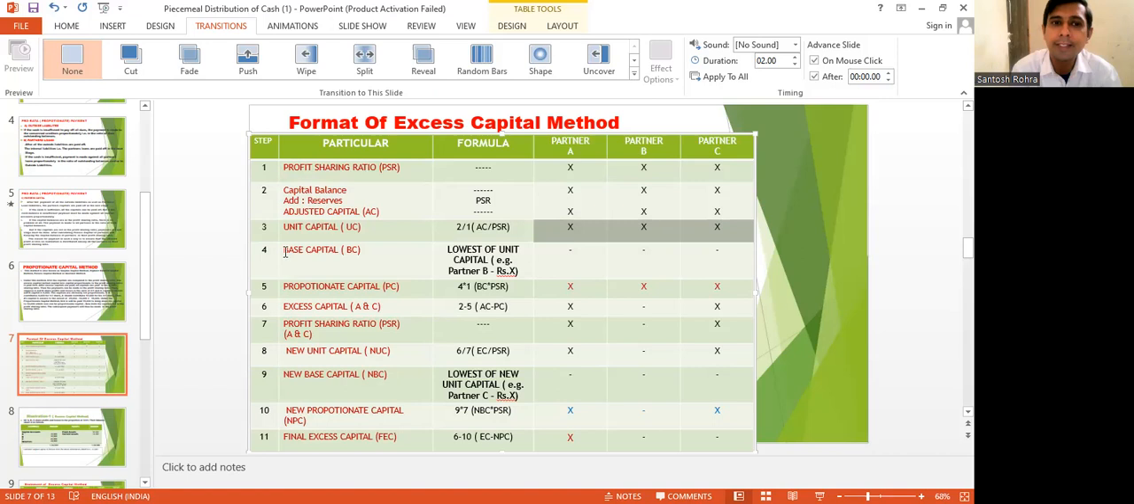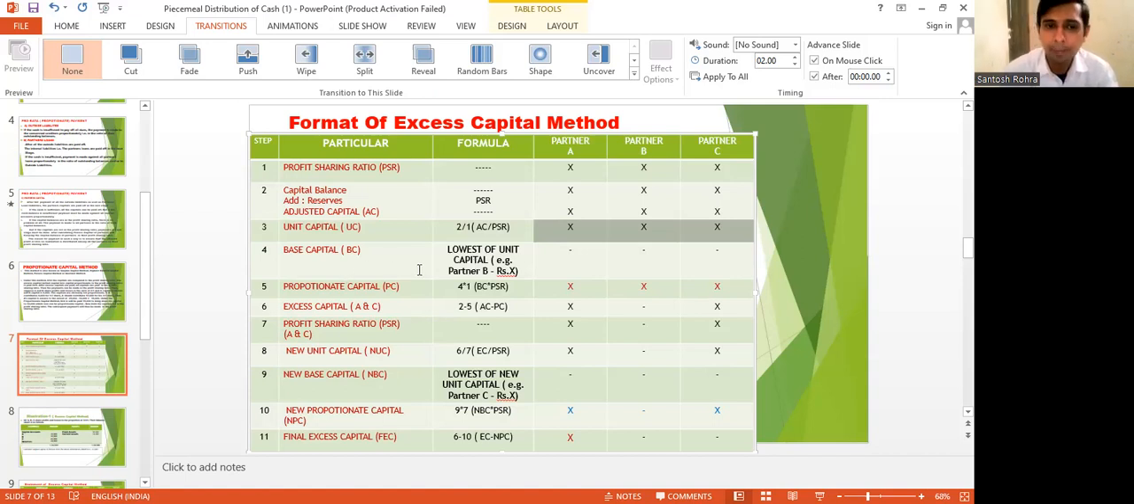In step 4 we have to find the base capital. Base capital is nothing but comparing the unit capitals, whose lowest is called the base capital. I have taken here as an example that B's capital is lowest, so I have written here lowest of unit capital, example partner B. I am just giving the example that any partner may have the lowest amount, and we will have to write that as base capital. Base capital is nothing but the lowest amount. We will take the time to compare the capitals.